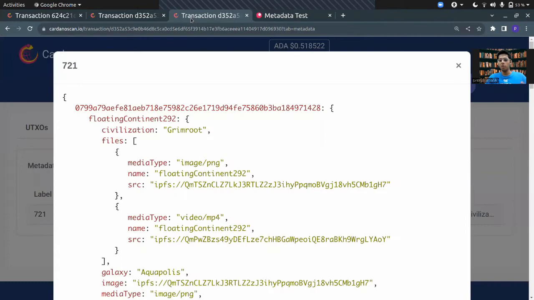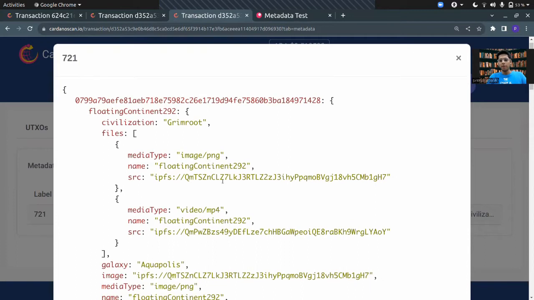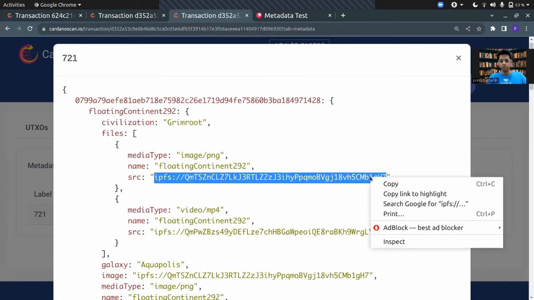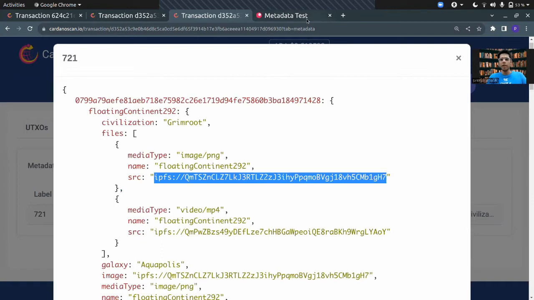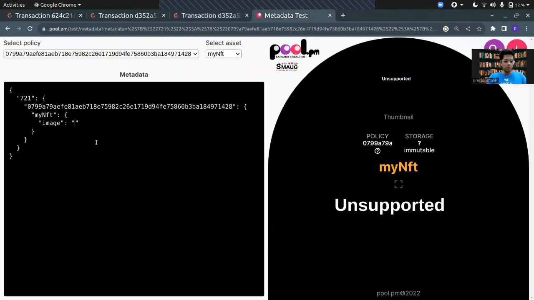What you will typically do is take the IPFS hash of the particular image that you want associated with this NFT. But for this, I'm just going to take a random IPFS hash of an image, but you should take it of your own image.